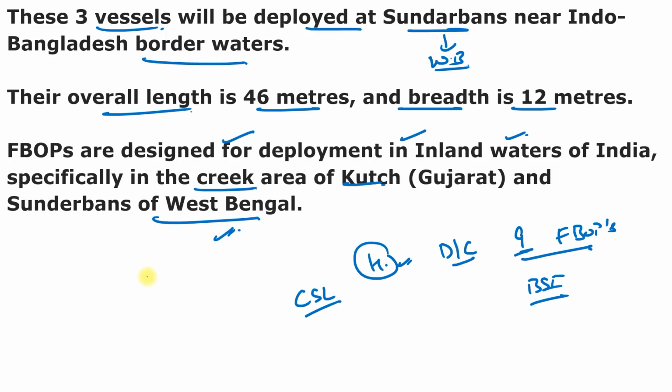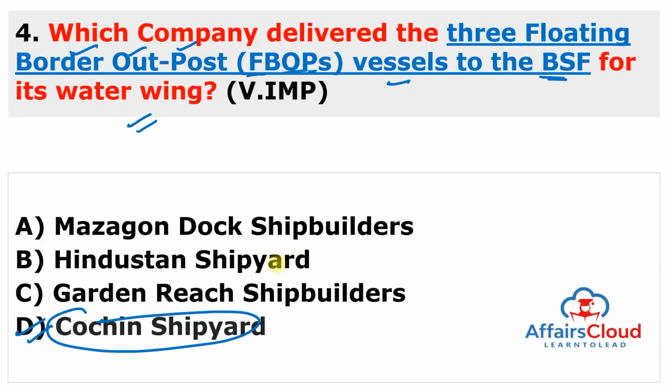So with this, Cochin Shipyard Limited has delivered 6 vessels out of 9 vessels being built for the Border Security Force. So they delivered 6 out of 9, so 3 are left. So you have to just remember this question as same as in the slide. It is for the Border Security Force, and these vessels are built and designed by Cochin Shipyard Limited.